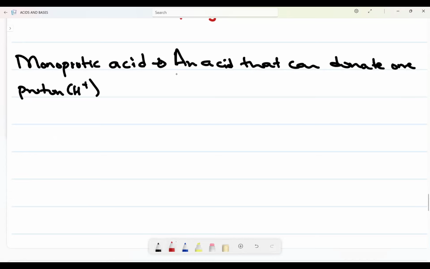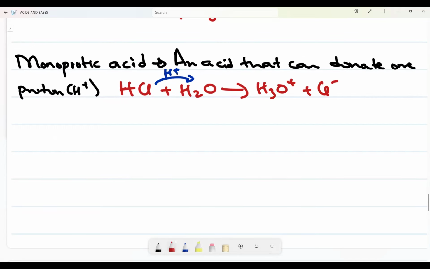Let's see an example, HCl. HCl is a monoprotic acid. Why? Because HCl can only donate one H plus. Can you see it only has one H plus like that. So when that one H plus is gone, it is done. So we're going to form H3O plus and Cl minus. So this is what we refer to as a monoprotic acid.